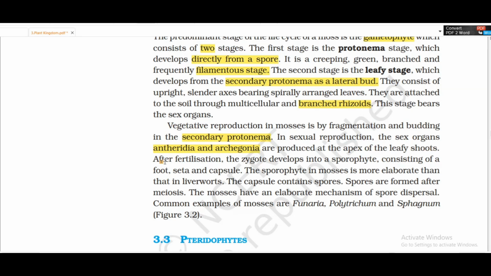After fertilization, the zygote develops into a sporophyte consisting of foot, seta, and capsule. The sporophyte in mosses is more elaborate than in liverworts. The capsule contains spores that are formed after meiosis. The mosses have an elaborate mechanism of spore dispersal. Common examples of mosses are Funaria, Polytrichum, and Sphagnum.